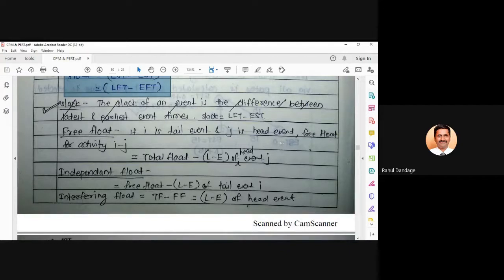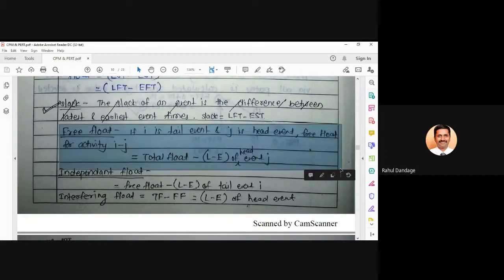Next definition is about free float. If I want to calculate the free float, it will be equal to total float. These floats are basically calculated for event or activity.